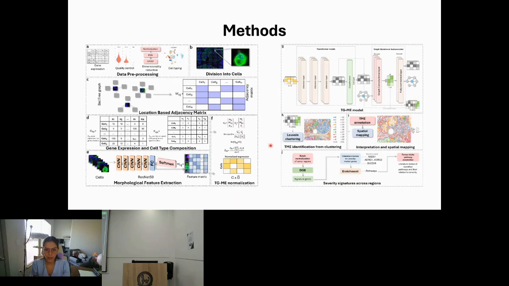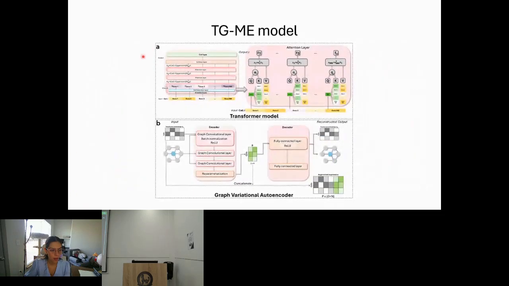We still need to interpret those clusters to see if we find, for example, the tumor, the border of the tumor, some vessels, etc. To do that, we're going to look at the cell type composition of each of the clusters to assign a name to that microenvironment. And then finally, we can do the downstream analysis depending on what you're looking for. For example, we can do differential gene expression analysis, and then enrichment analysis, depending on what you want to do. So let's talk a little bit more about our model.